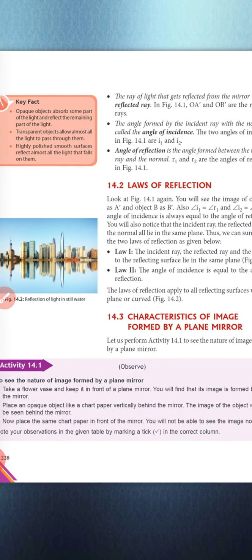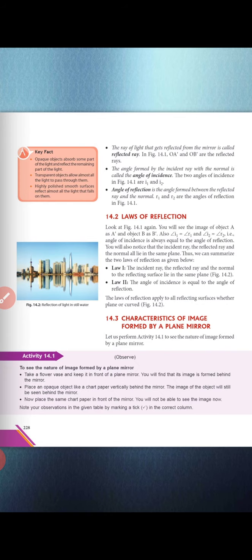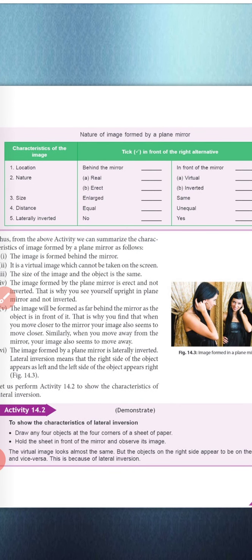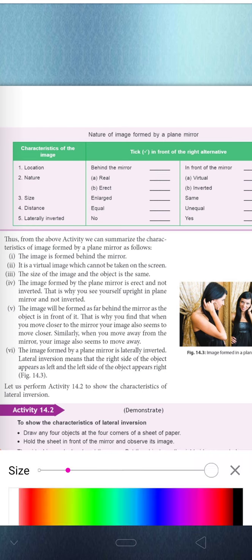So what is the cause that you haven't seen that image? For this we have this chart. Here you have to write the location: behind the mirror or in front of the mirror. Your answer is behind the mirror. What is the nature of the image, real or erect?